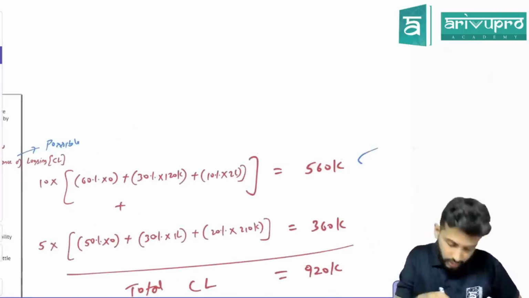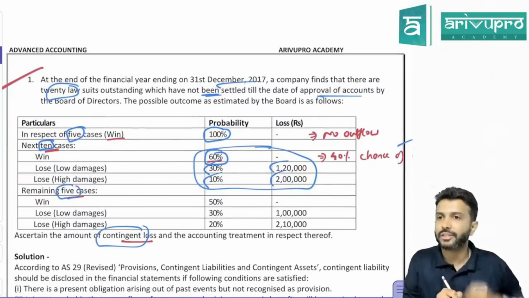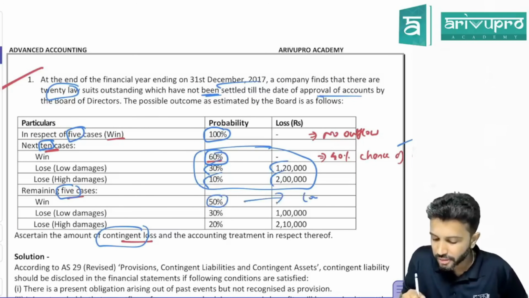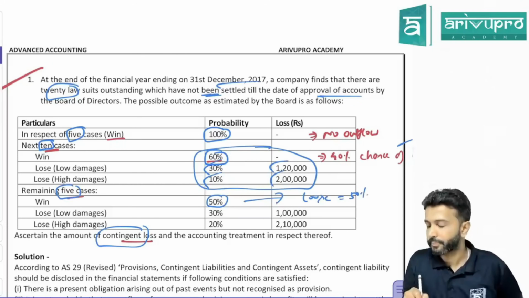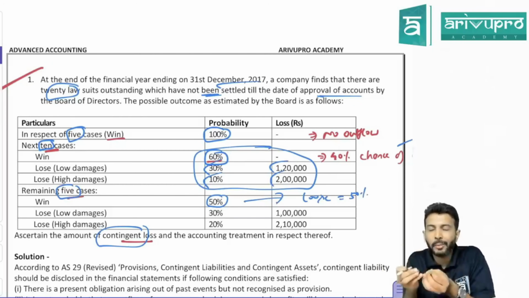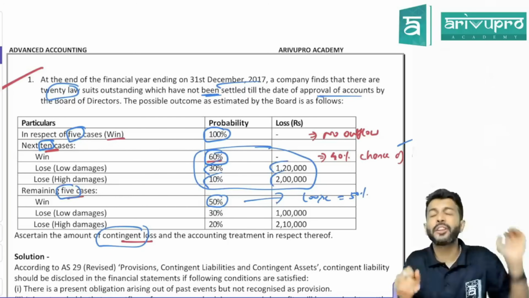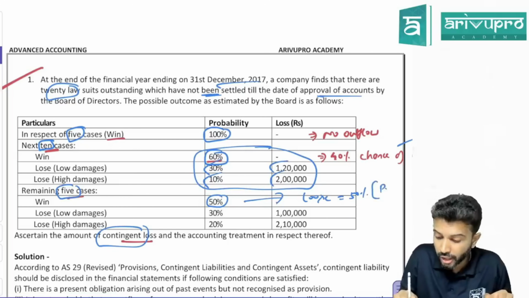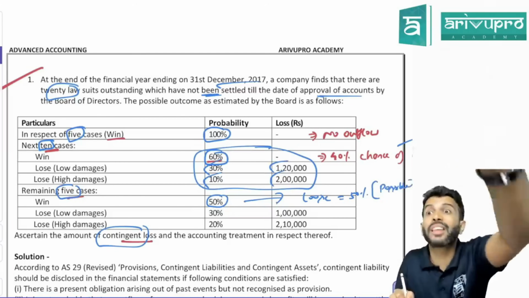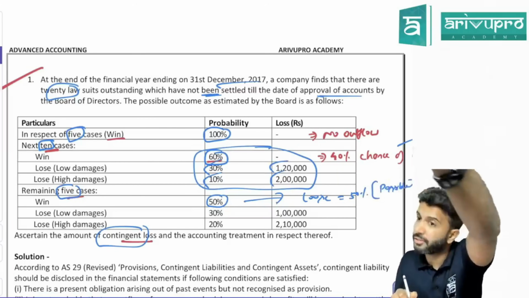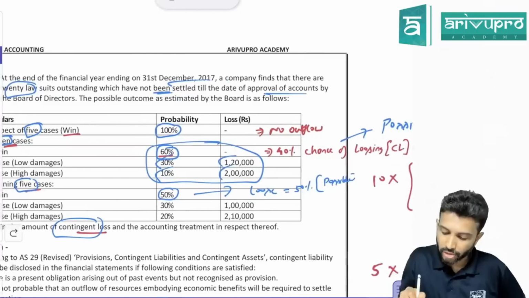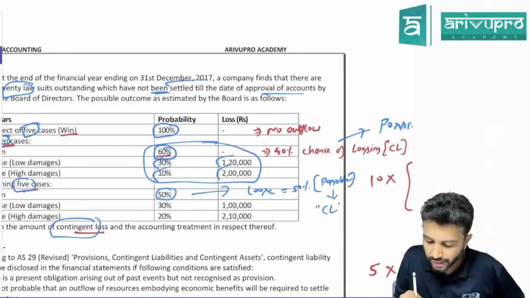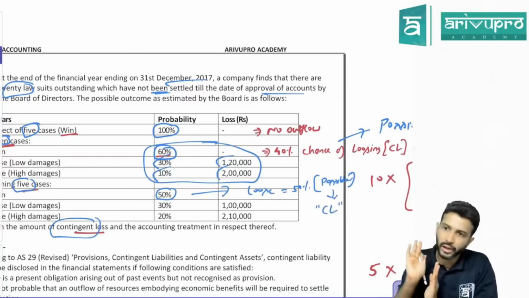One more is there, with respect to 5 cases. The win percentage is 50%, so the lose percentage is also 50. There will be an outflow only if you lose the case. With a 50% chance of losing, is the outflow probable or possible? Probable means more than 50%. Here it's exactly 50%, so the obligation is possible. For a possible obligation, we disclose a contingent liability.